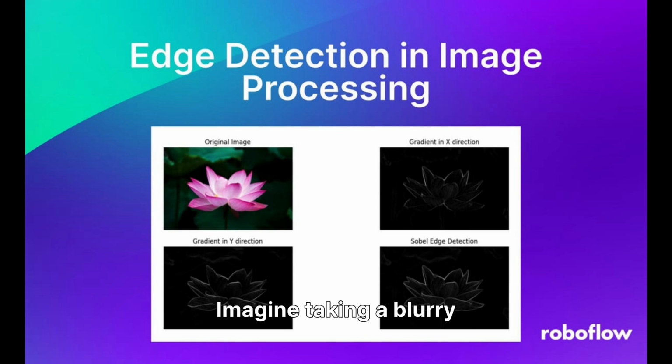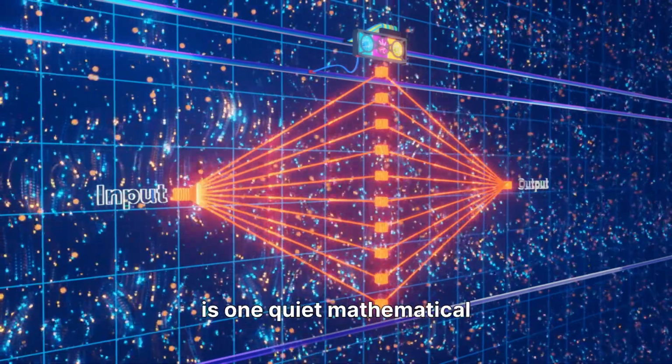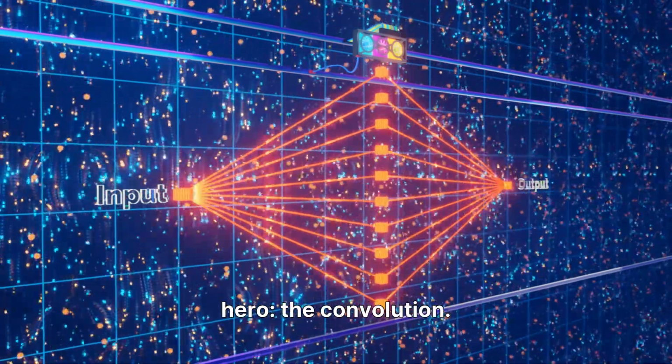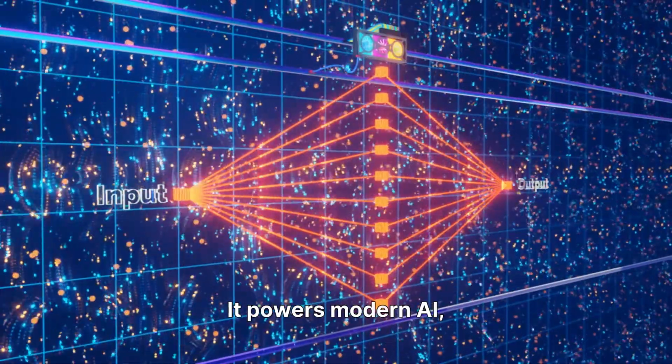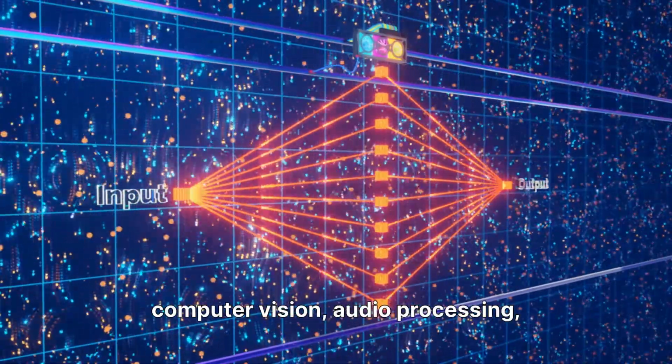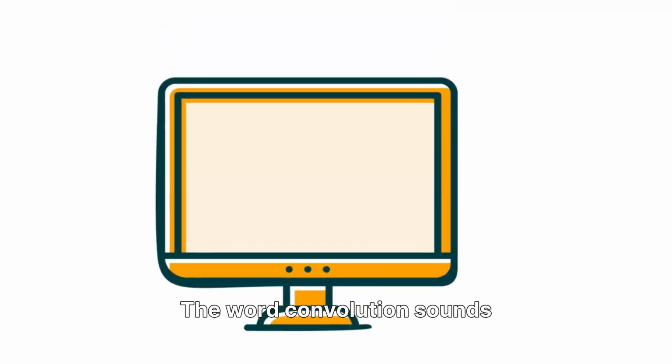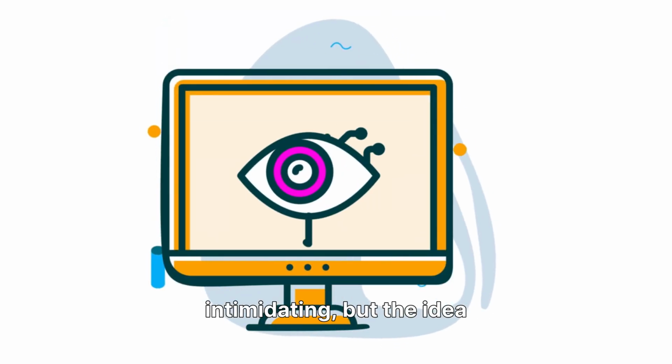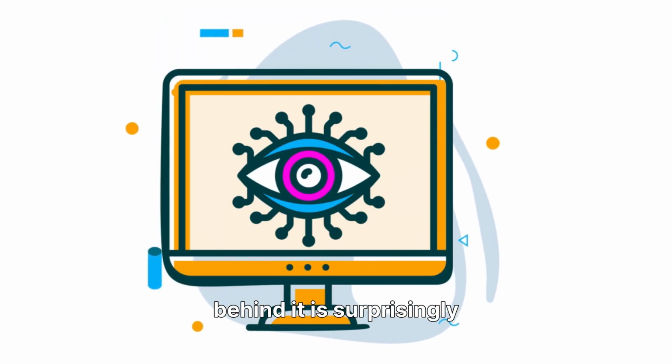Imagine taking a blurry image and magically sharpening it, or detecting edges, or making AI understand patterns in sound, photos, and even your handwriting. Behind all of this is one quiet mathematical hero, the convolution. It powers modern AI, computer vision, audio processing, and more. The word convolution sounds intimidating, but the idea behind it is surprisingly intuitive.